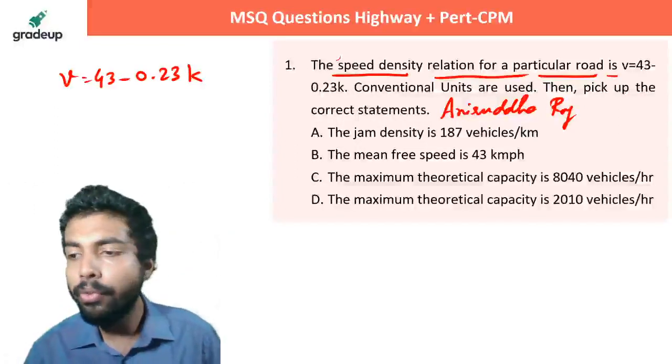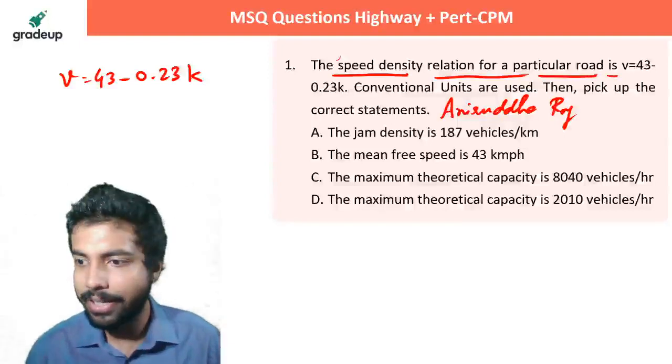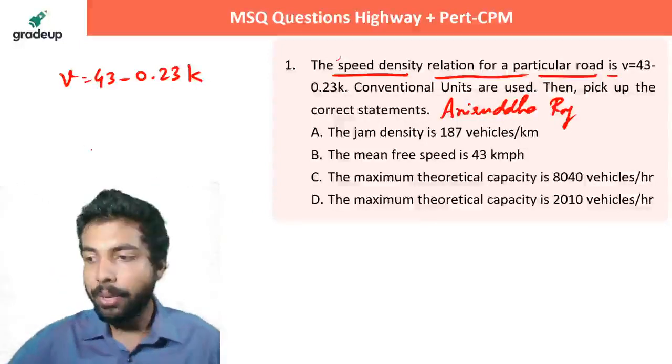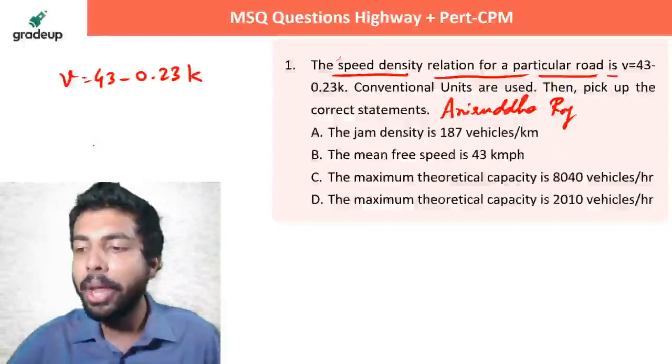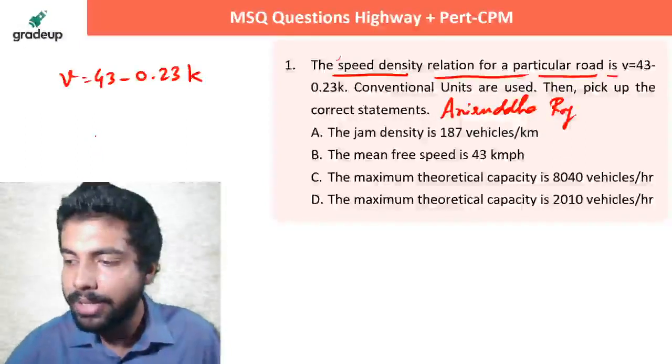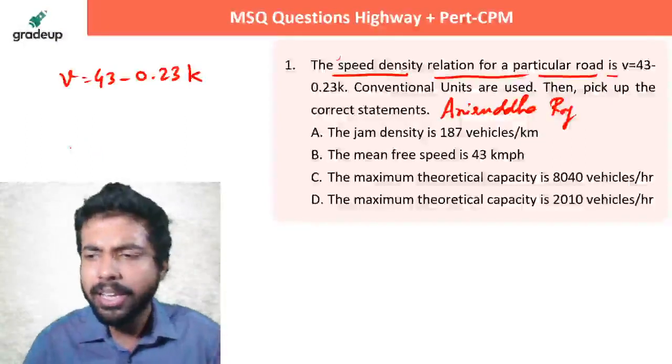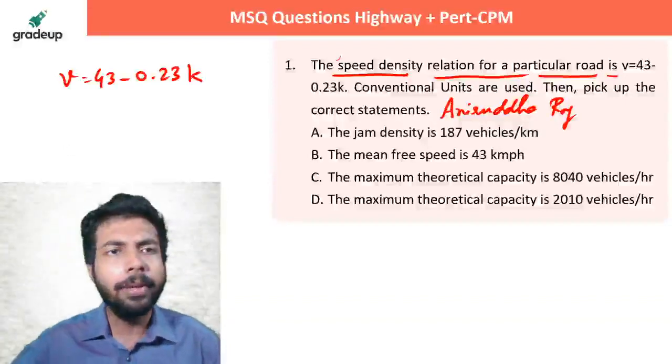So V is equal to 43 minus 0.23 K, right? This is the relation which is given. Someone is saying it's ABCD. Varsha is saying it's ABD. Amma is saying ABD. Sukumar is saying D and A. What about other people? Quickly tell me.